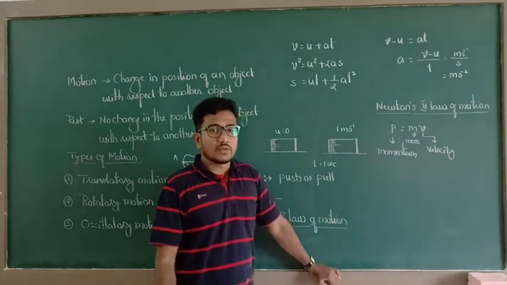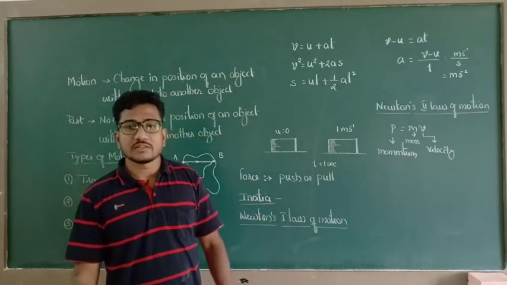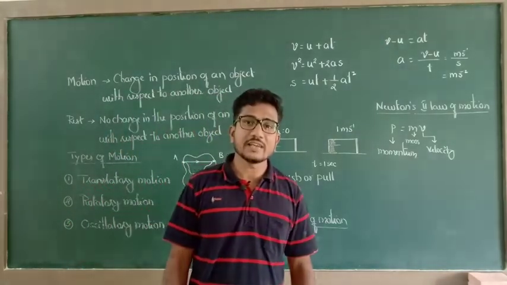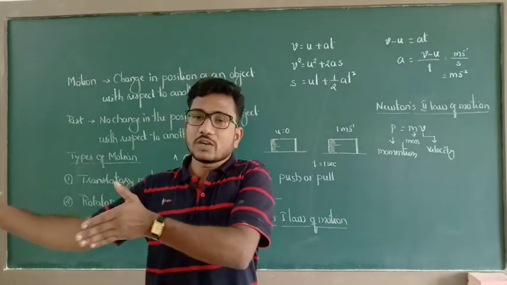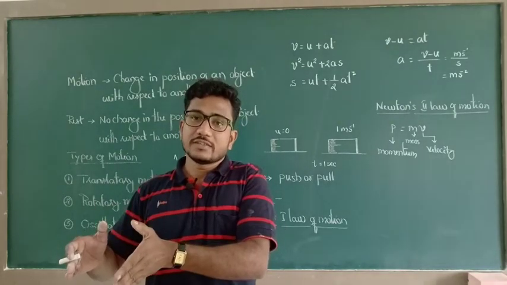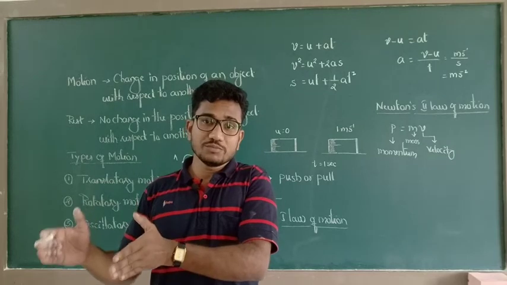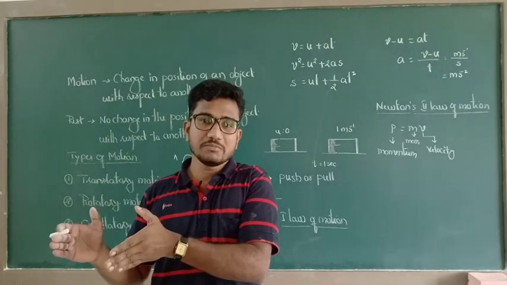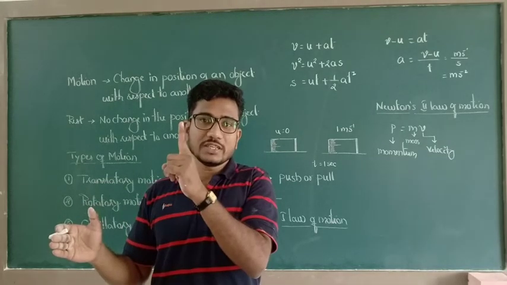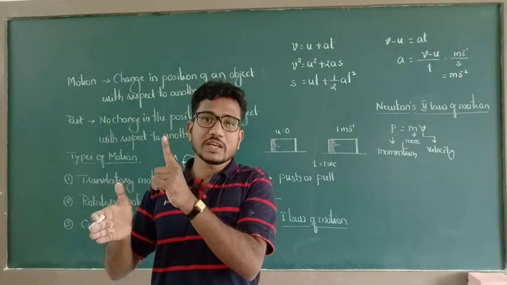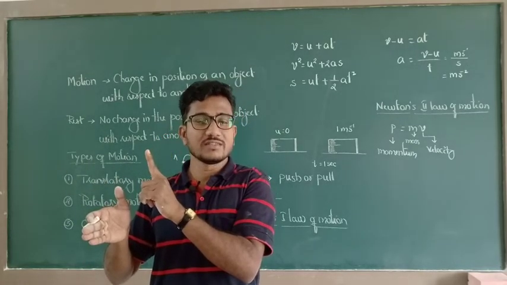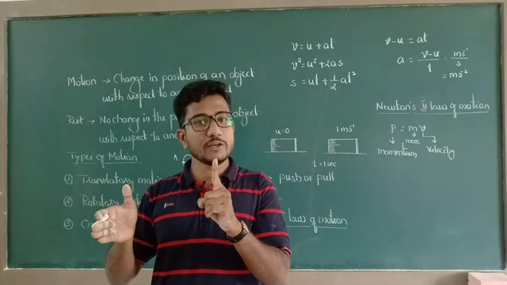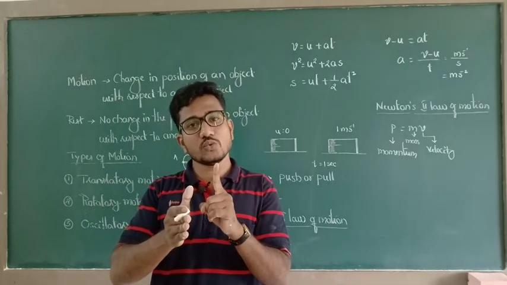So here the quantity of motion has a direction. After 1 second, there is no change in the quantity of the object. That means the mass remains the same. Mass is 1 kg, but after 1 second the velocity is 1 meter per second. 1 into 1 is 1. After 2 seconds, m into v, 1 into 2, is 2.